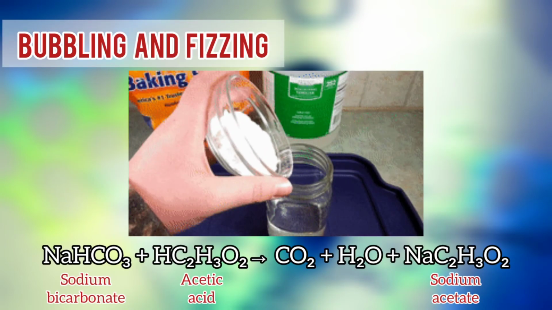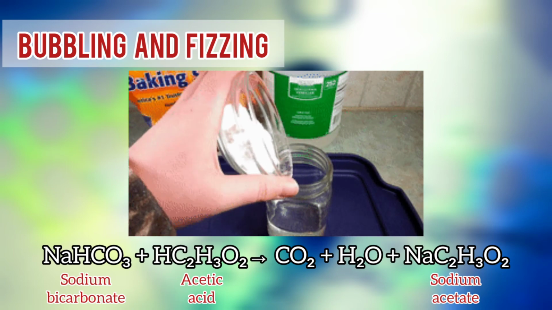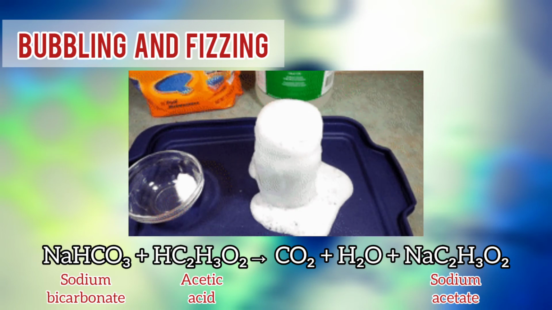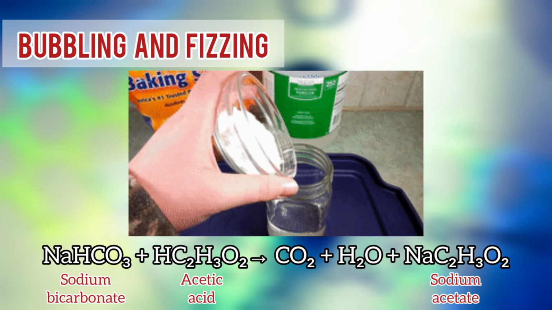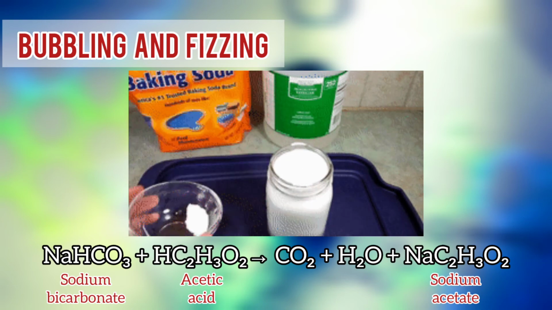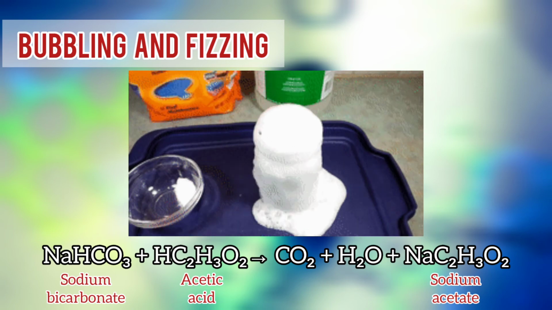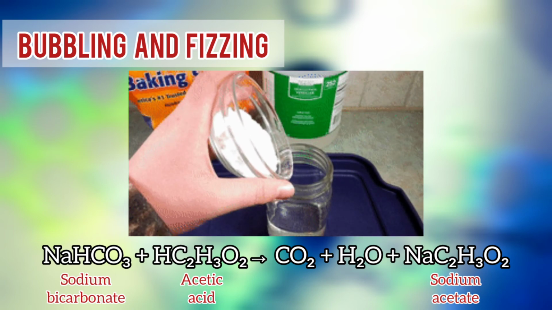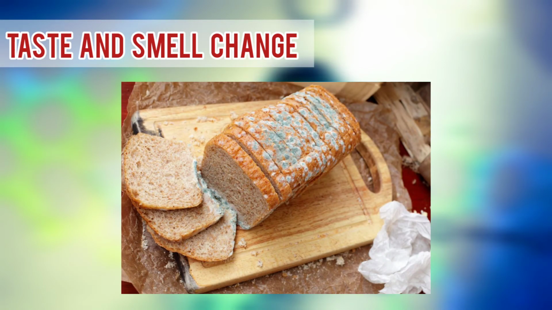Another evidence of chemical reaction can be seen when sodium bicarbonate reacts with acetic acid through double displacement reaction. In such reaction, which ultimately produces carbon dioxide, water, and sodium acetate, the most prominent evidence that can be observed is the formation of bubbles. Bubbling and fizzing are other evidences of chemical reaction. Food spoilage is another event that shows some evidences of chemical reactions. The change in smell and taste of something may also indicate the occurrence of chemical reaction.